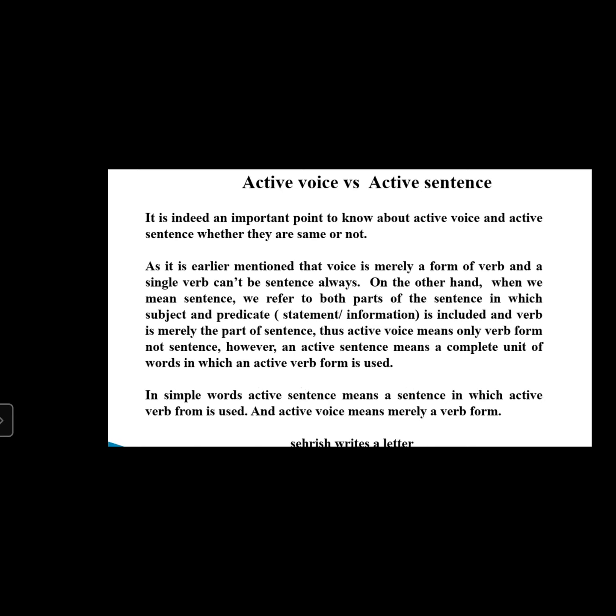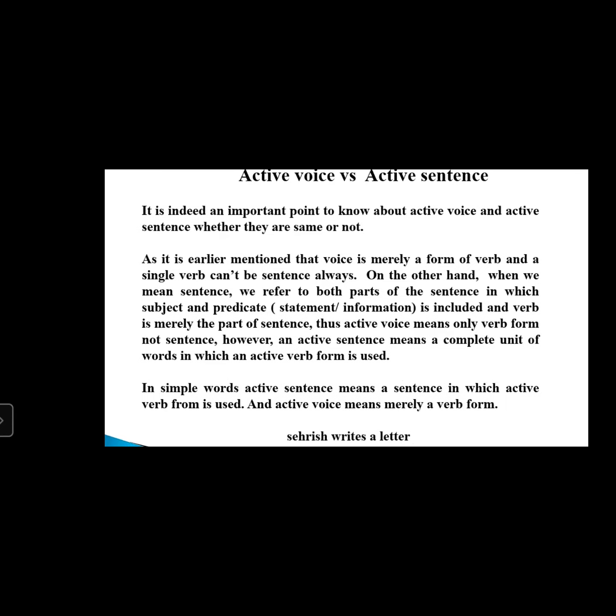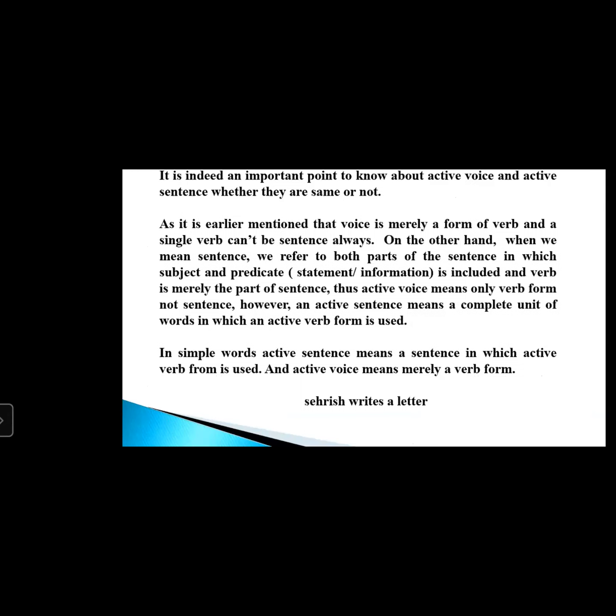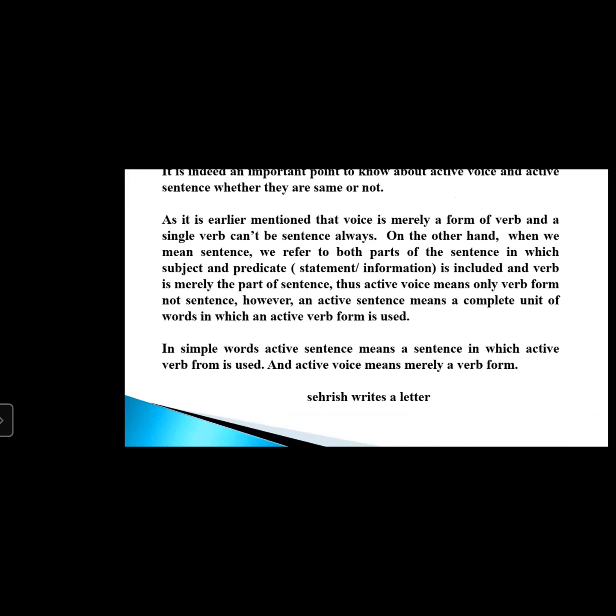On the other hand, when we mean sentence, we refer to both parts of the sentence, in which subject and predicate formation is included, and the verb is merely a part of the sentence. So active voice means only verb form, not sentence. However, an active sentence means a complete unit of words in which an active verb form is used. In simple words, an active sentence is a sentence in which the active verb form is used.